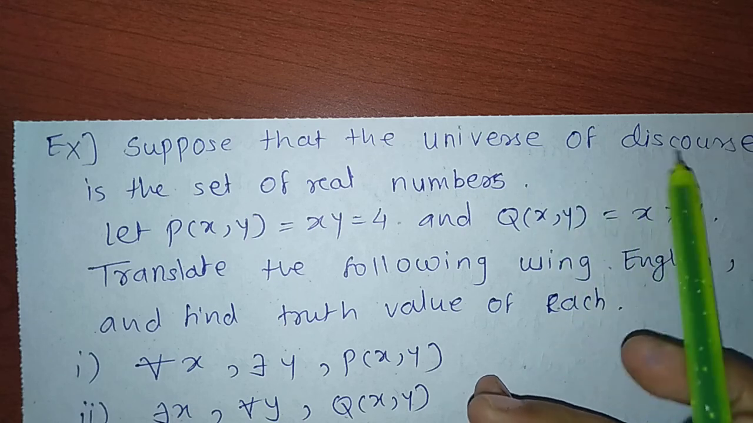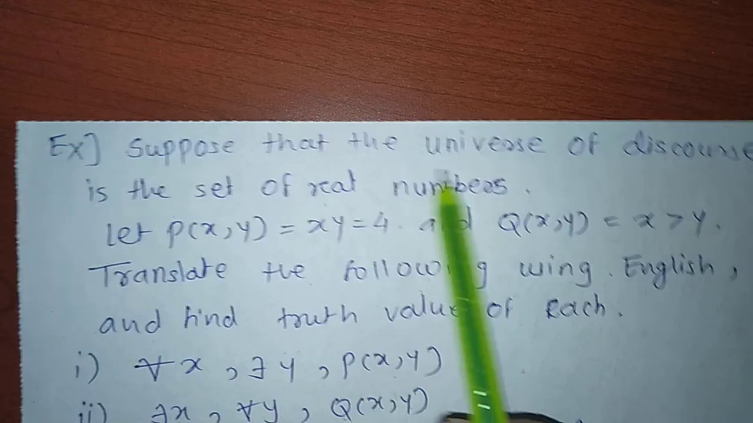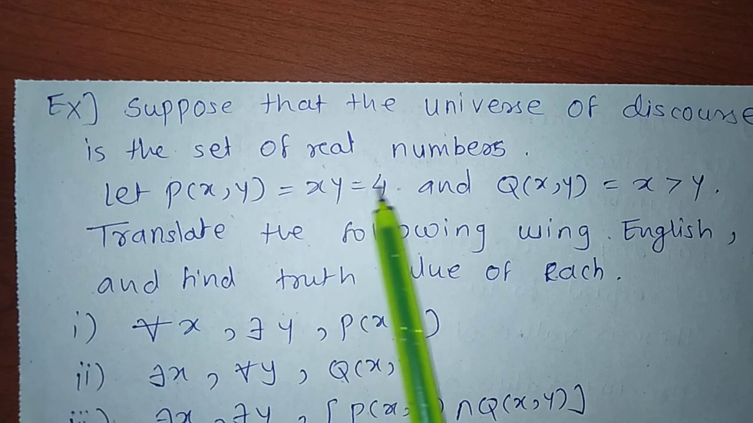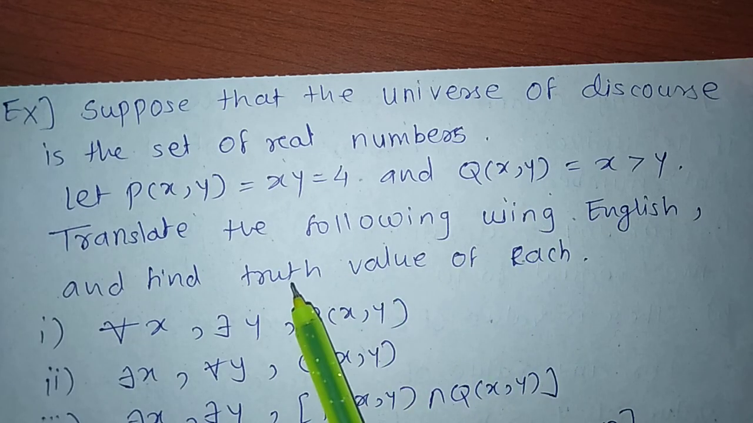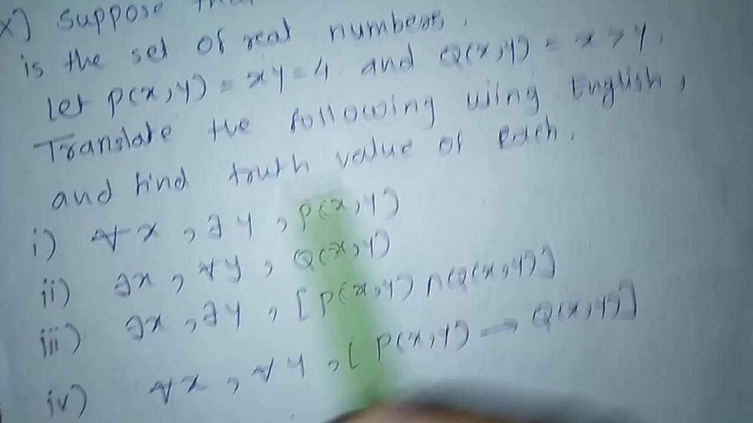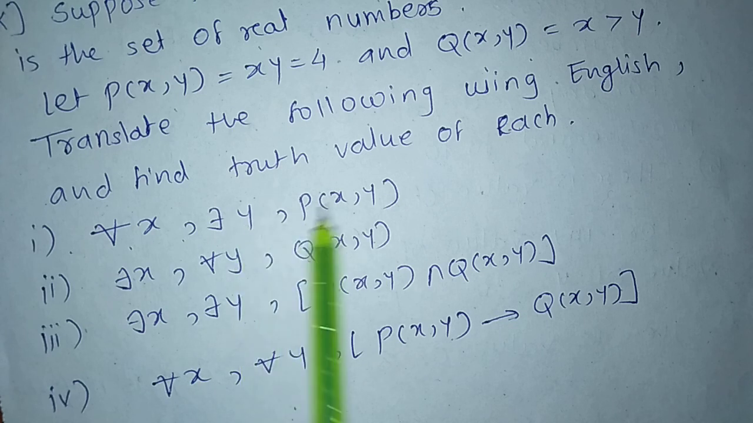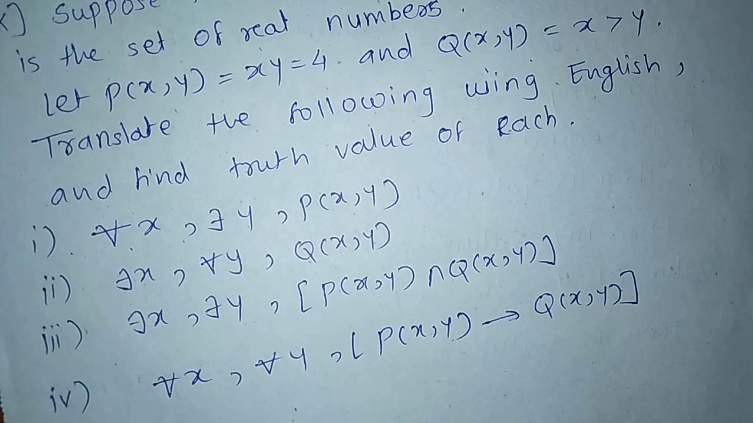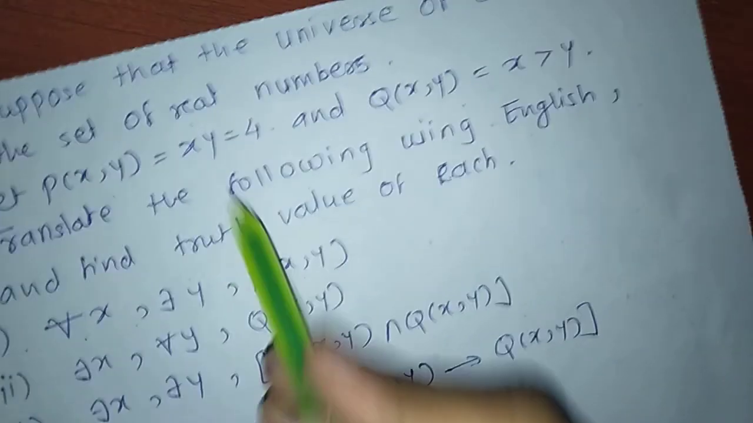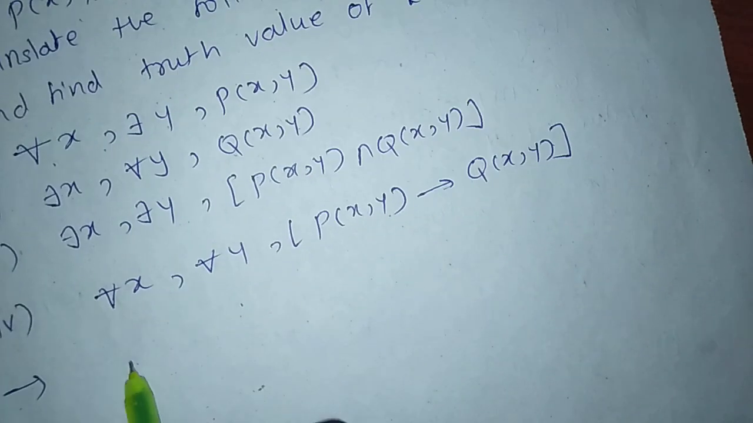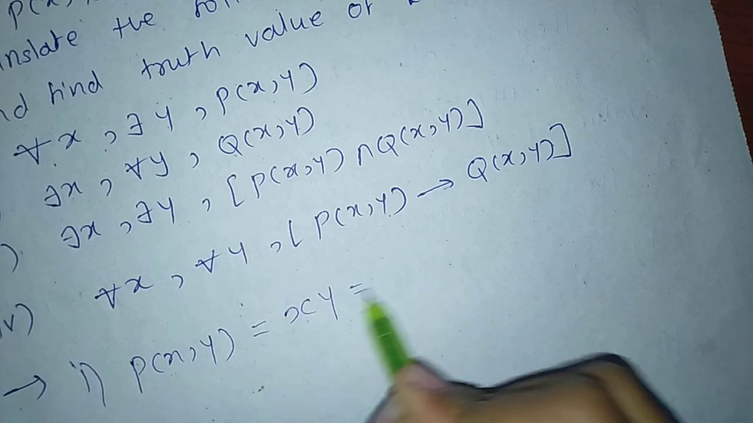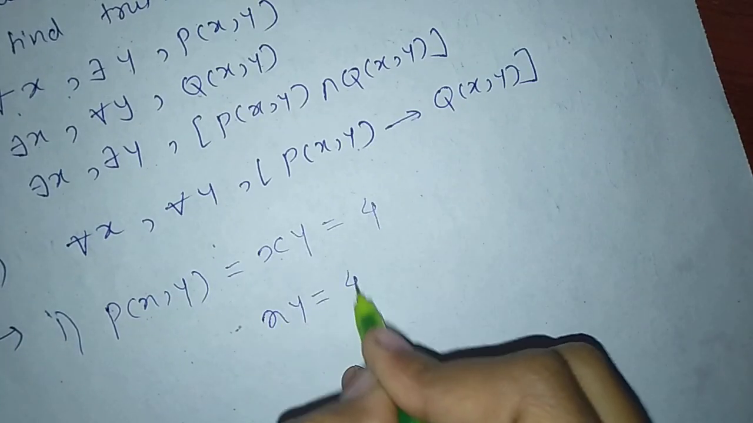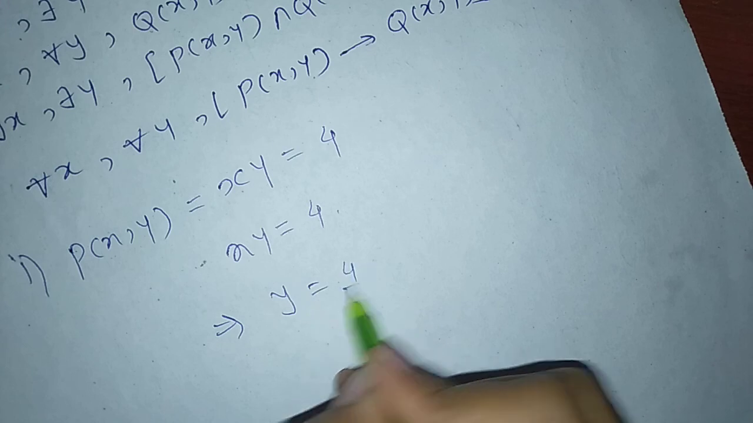Next example. Suppose that the universe of discourse is the set of real numbers. Let P(x,y) be x into y equals 4 and Q(x,y) be x greater than y. Translate the following into English and find the truth value of each. First, for all x there exists y, P(x,y), means for all values of x there exists y such that x into y equals 4. Given P(x,y) is x into y equals 4, x into y equals 4 implies y equals 4 upon x.